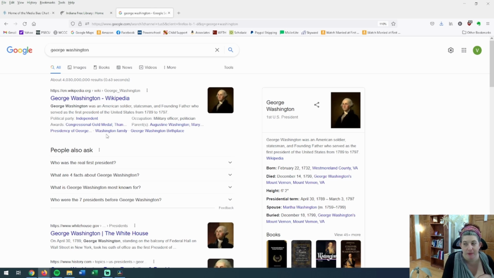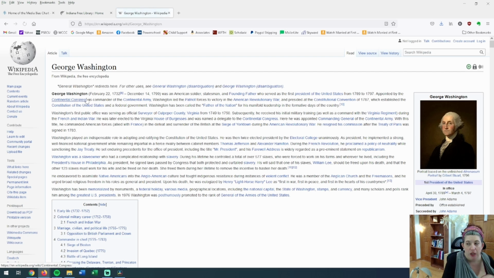Why? It's a Wikipedia, it's a .org site. .org sites are generally more reliable than .com sites. Why is Wikipedia bad? Or not good for research? It's not bad. It's actually great. It's a great place to start. But it is bad to quote Wikipedia in your papers and use it as a research source because Wikipedia is a user database. So I can log in up here, go into the George Washington page and I can add a fact.